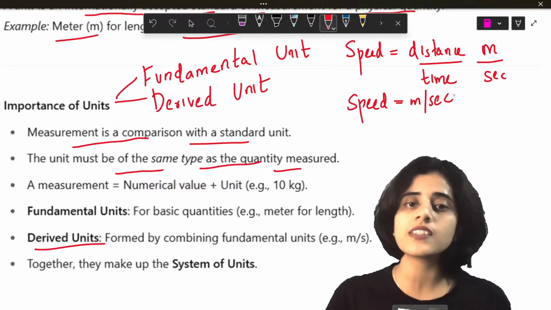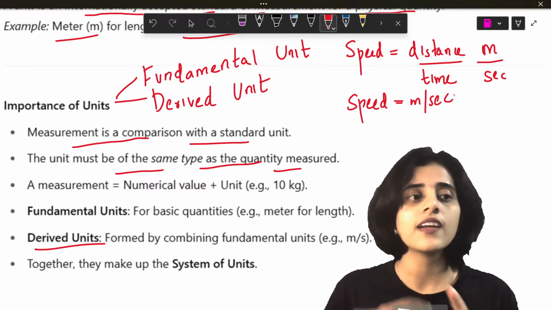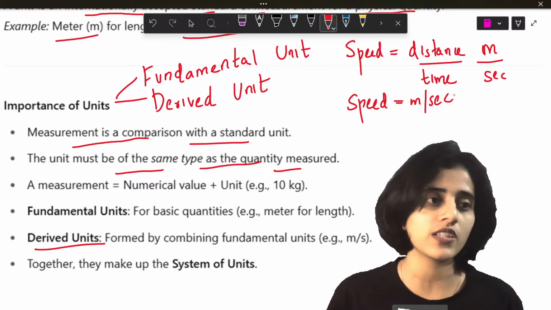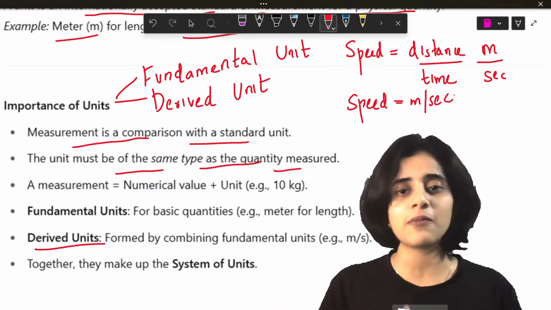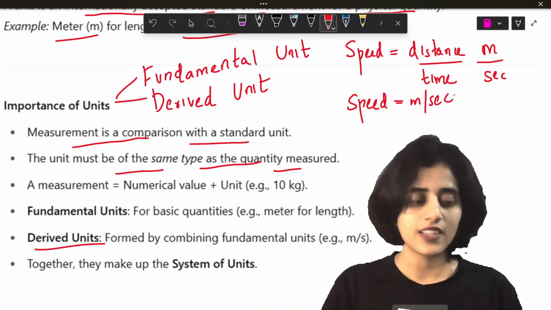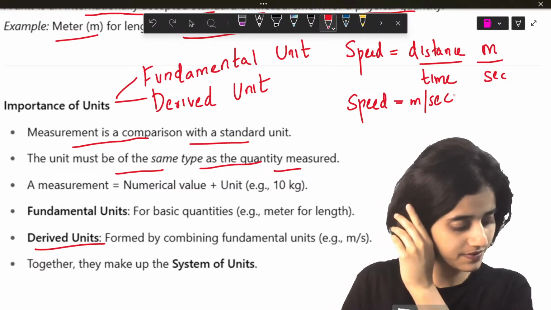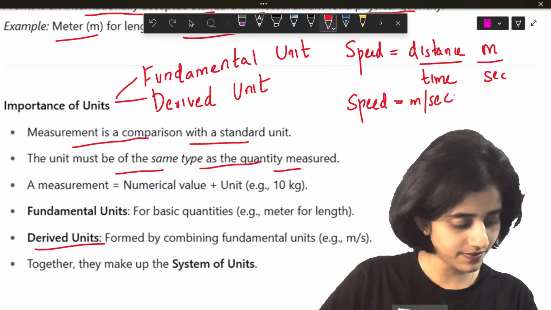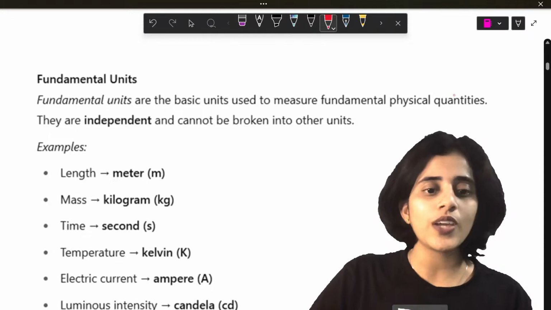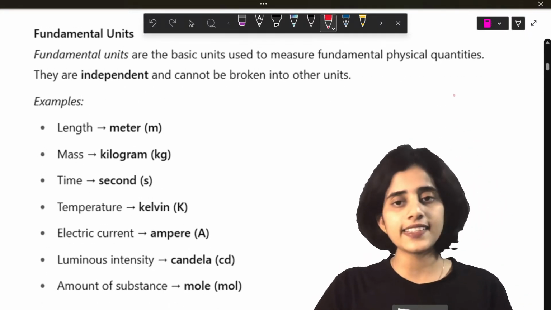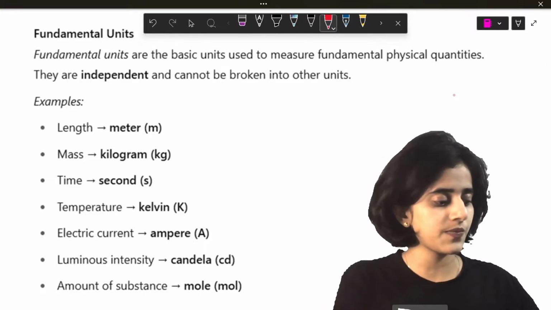So fundamental units are units of basic fundamental quantities. Derived units are formed by combining the fundamental units. Now together they make up the system of units. So just like I said, I've given you some examples of some fundamental units.